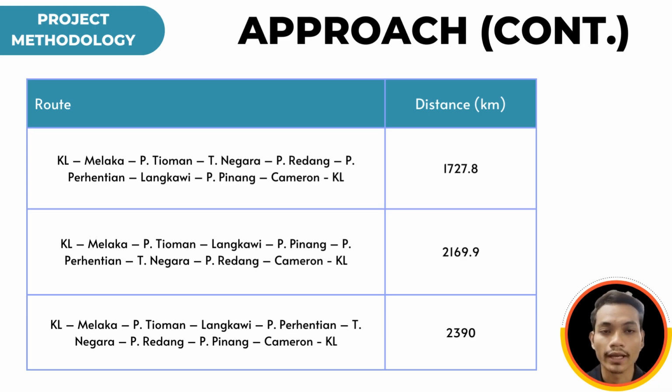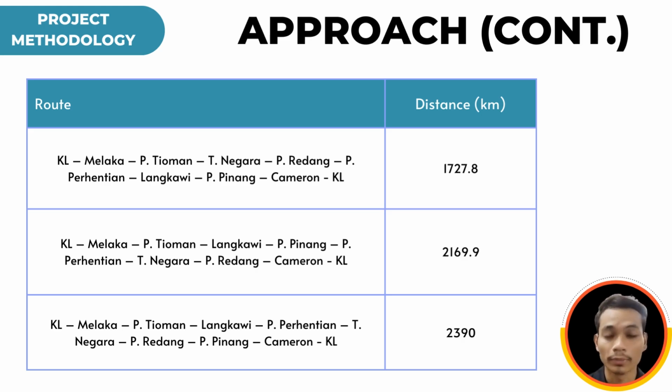So on this page, we have three possible roads that we transformed from the graph model into this table. All of these possible roads are taken into account from their geographical location and also distance. First of all, we have the first road, starting from KL, going to Melaka, Pulau Tioman, Taman Negara, Pulau Redang, Pulau Perhentian, Langkawi, and after that Pulau Pinang, Cameron, and KL at the ending point, which the total distance is 1727.8 km.